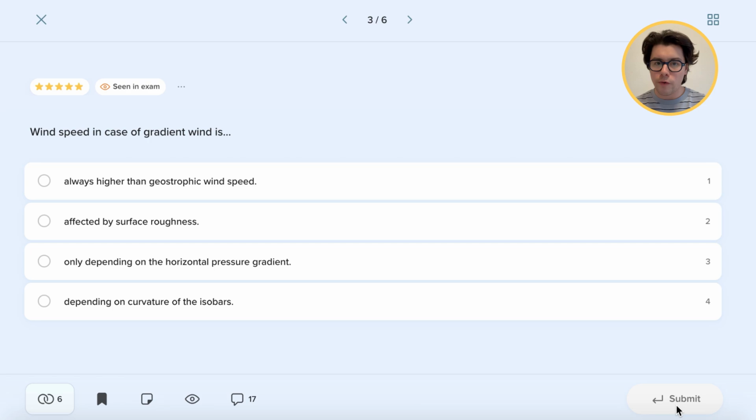If to this geostrophic model we add centrifugal force, which has to do with the curvature of the isobars, then we have the gradient wind. And this gradient wind will be stronger as this force, the centripetal force, is added on top of the pressure gradient force. So now the pressure gradient force together with the centripetal force will be opposing the Coriolis force.